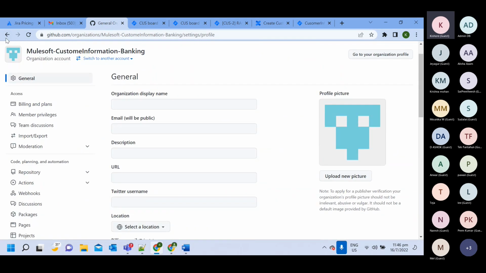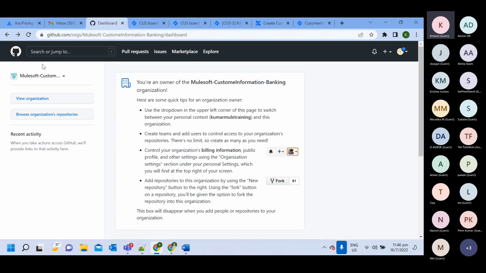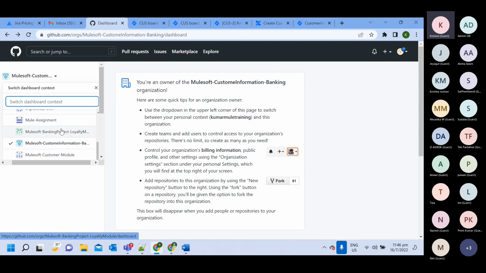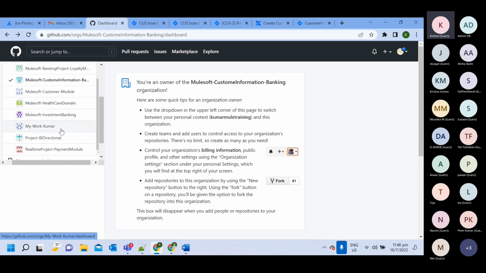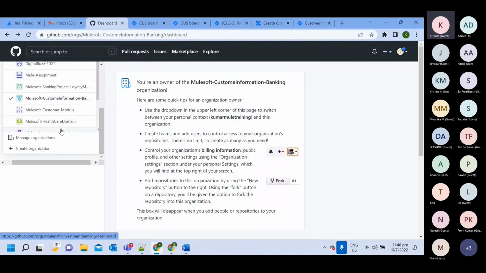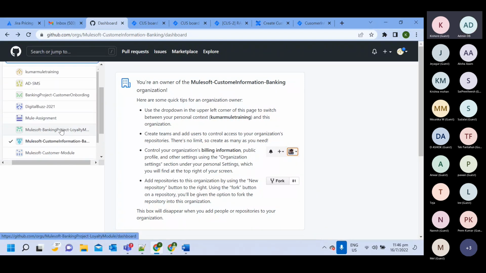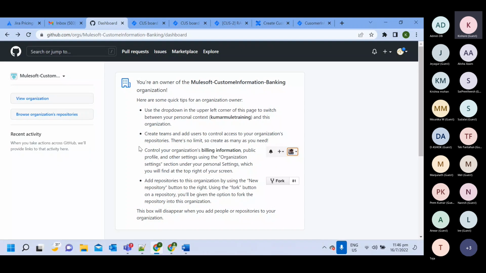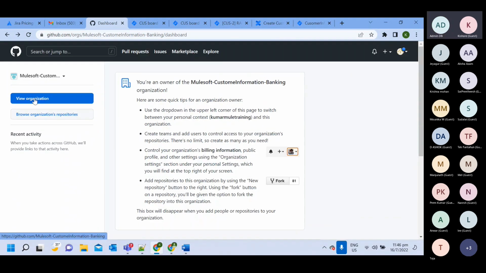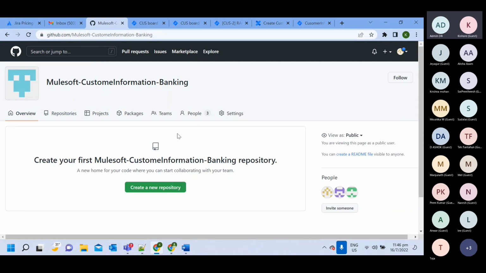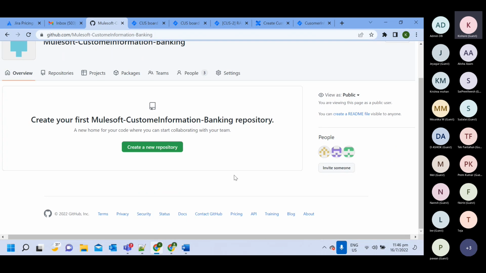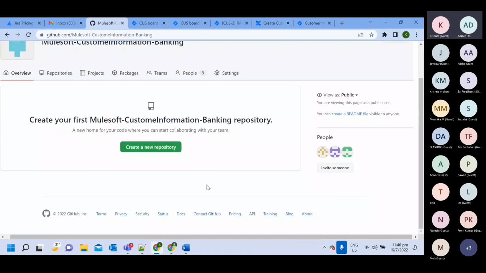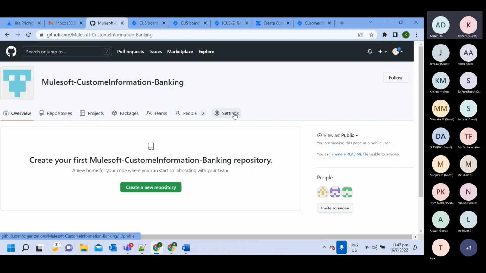This same organization. Customer onboarding, banking project, working. This is the same one. Okay, I don't want to name like this, so let me update the name first. Otherwise this pattern is also good. MuleSoft customer information and banking project. So we change this organization name in settings.